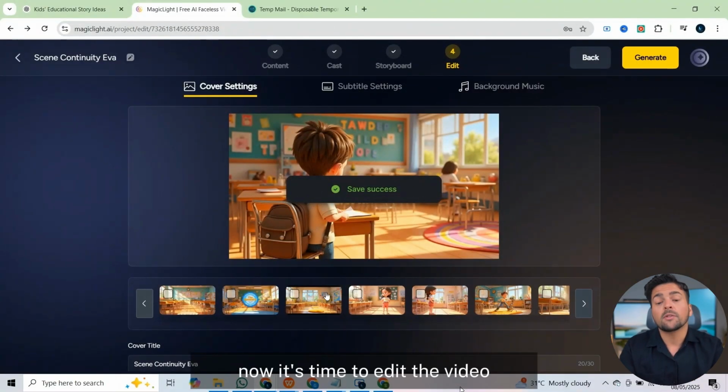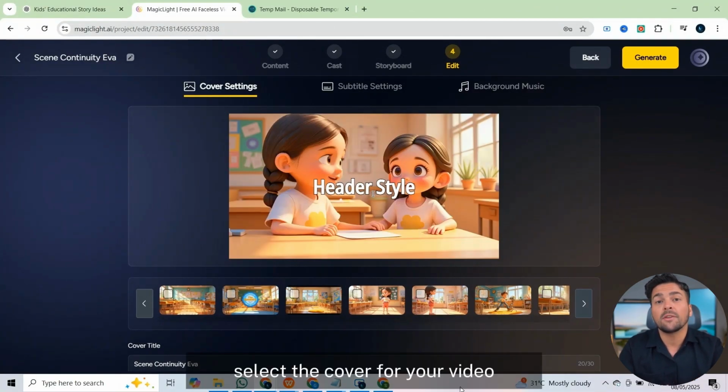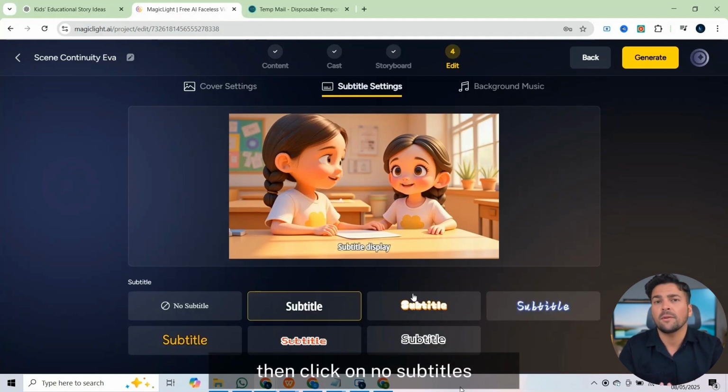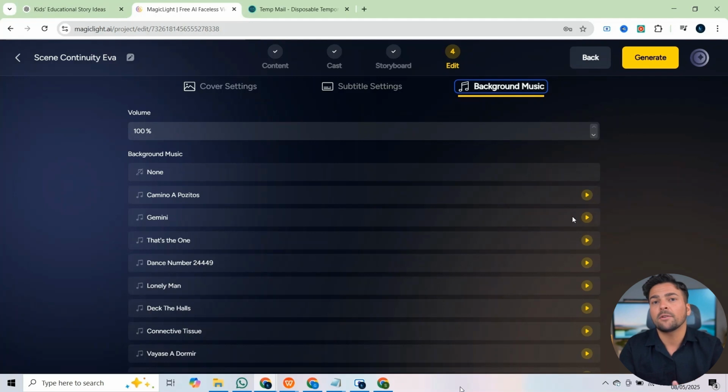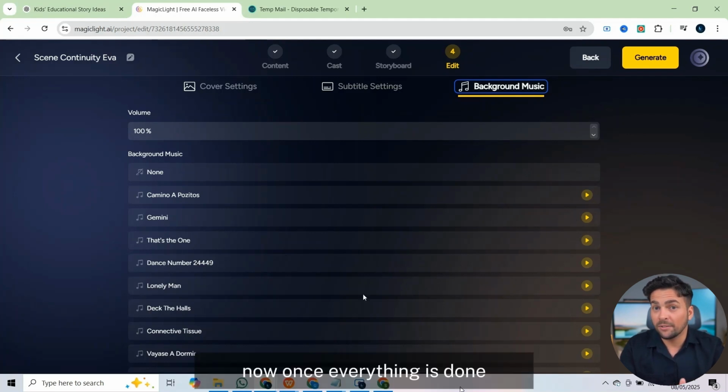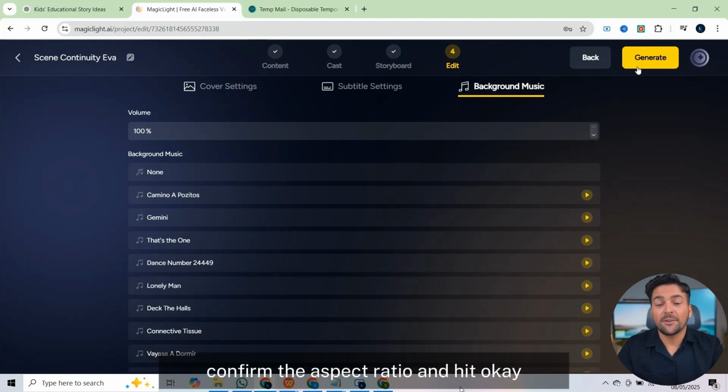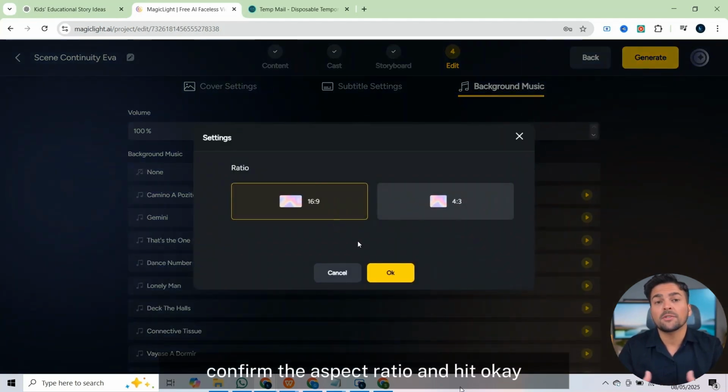Now, it's time to edit the video. Select the cover for your video. Then select any subtitle style, or if you don't want subtitles, then click on No Subtitles. After this, select any background music. Now, once everything is done and you're happy with the results, click Generate Video. Confirm the aspect ratio, and hit OK.